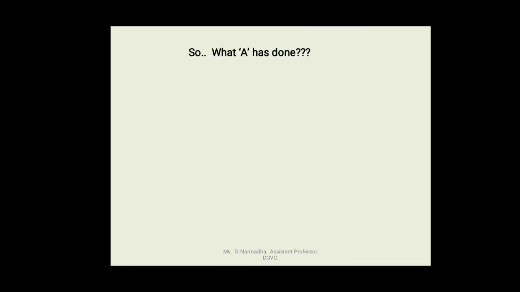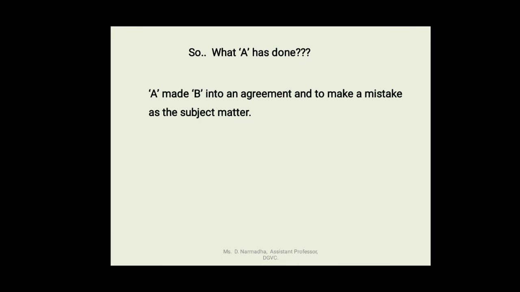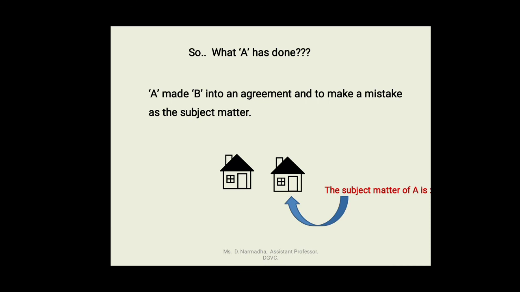Okay. So now what has A done? A has made B enter into an agreement and make a mistake as to the subject matter. The subject matter for A is this house and the subject matter for B is this house. So, A made B make a mistake as to the subject matter.